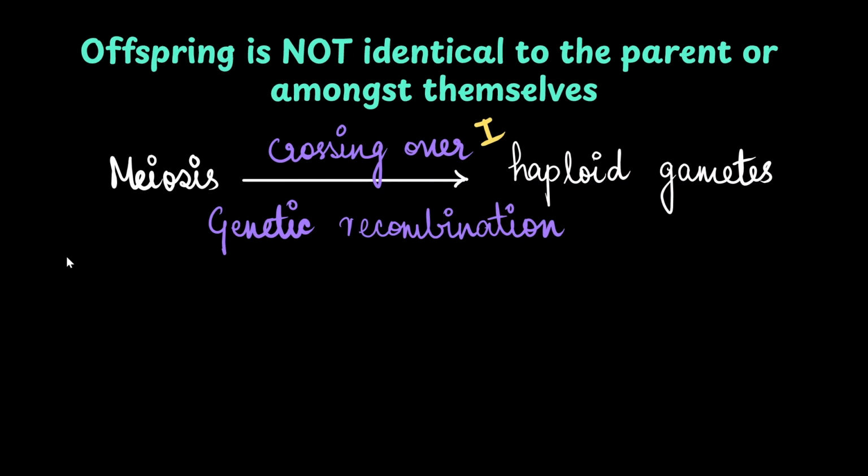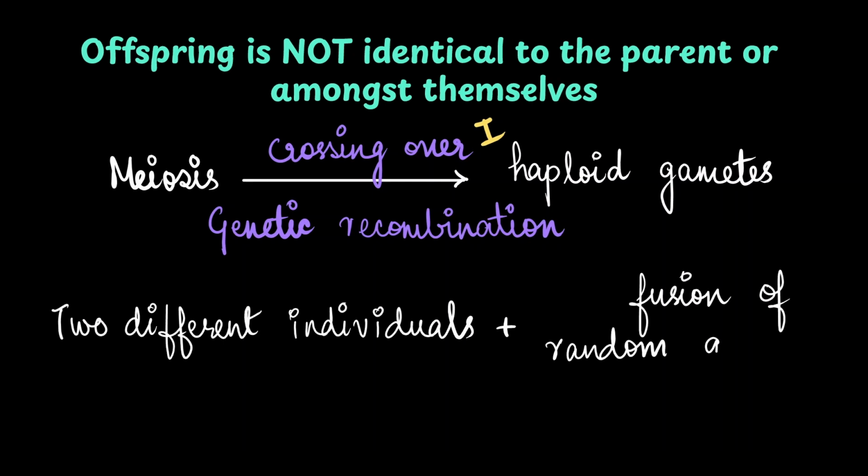Two completely different individuals come together and there is a random fusion of their gametes. This also leads to genetic recombination, and this is the second instance where such a genetic variation is introduced. From this, we can conclude that sexual reproduction introduces genetic variations where asexual reproduction does not.